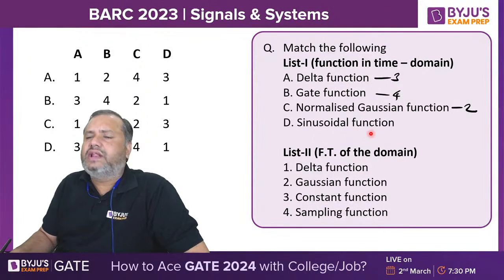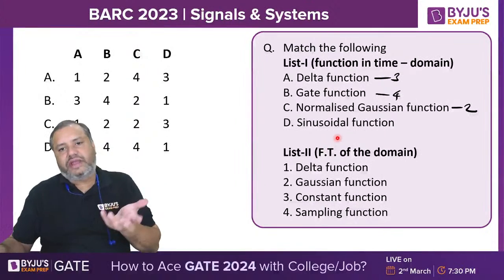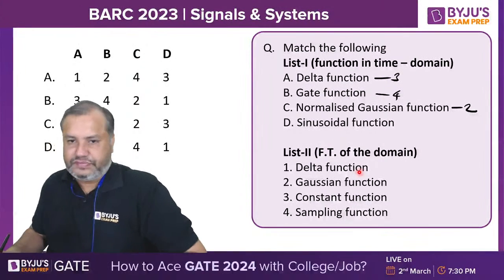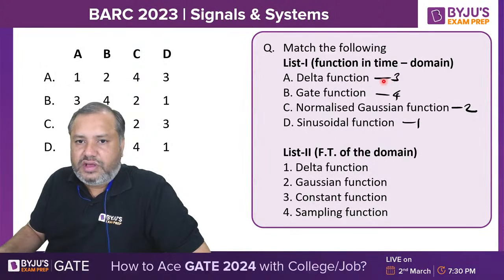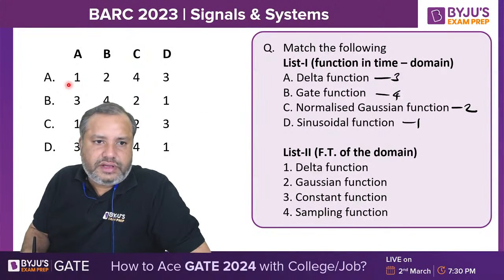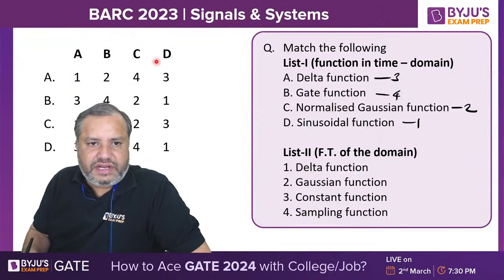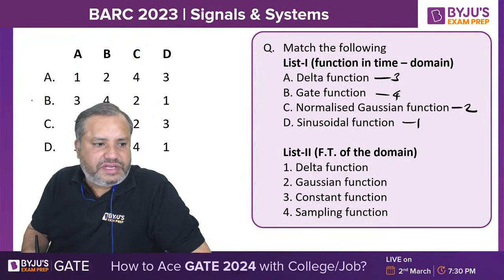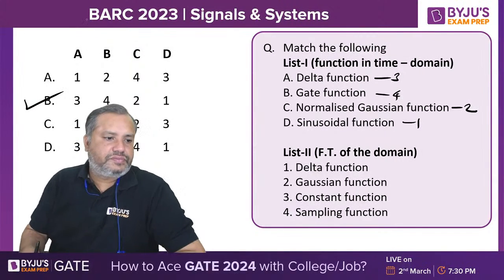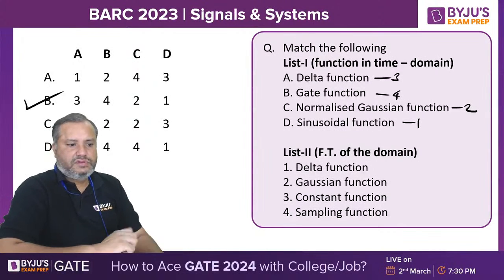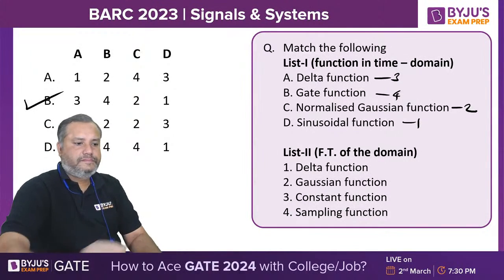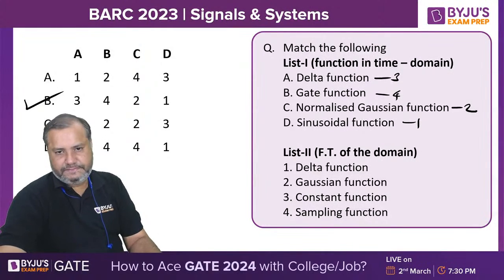The sinusoidal function. If you are having sine or cos, then its Fourier transform will have an impulse. Impulse means delta. ABCD is 3421. ABCD is 3421. Option B is the correct answer. Next.